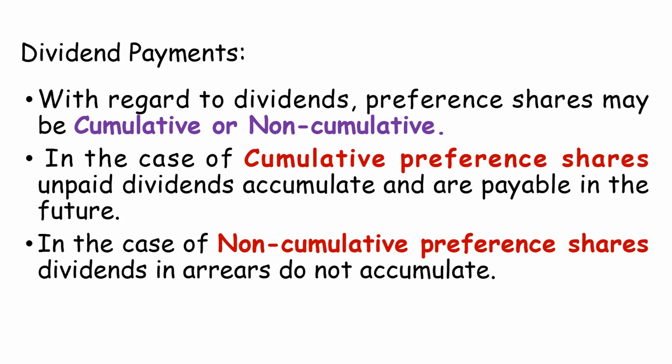For example, the company may distribute 60% and keep 40% for reinvestment for the growth of the company. So 60% was paid, 40% was not paid to you. So this 40% will be paid next year.